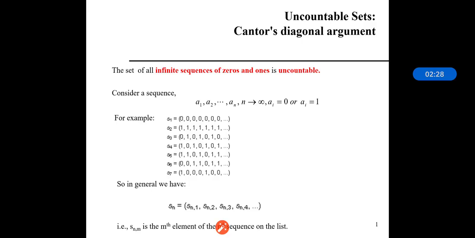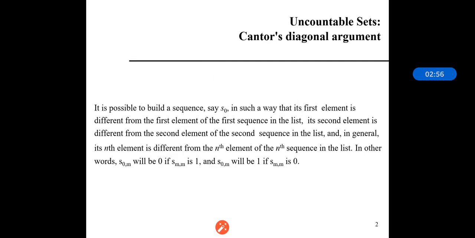And S7 having the sequence 1, 0, 0, 1, 0, 0. So in general we can say that Sn is equal to Sn1, Sn2, Sn3 up to Snm. Means Sn is the set which is a combination of all these elements, where Snm is nothing but the mth element of the nth sequence on this particular list. That is what we can understand from this particular example.